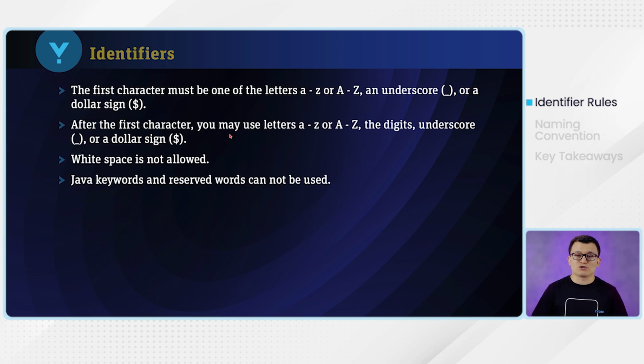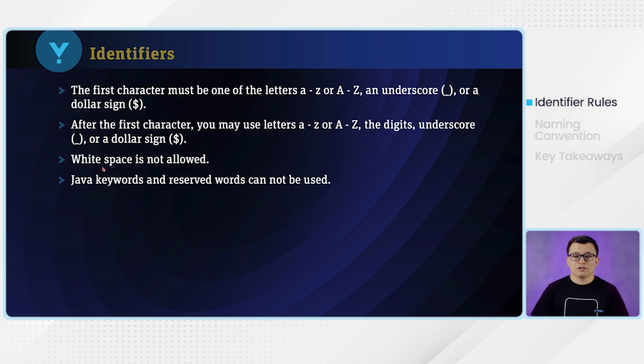If you try to add any different special character, then you would get a compile error. After the first character, you may use any letter or digit or one of those two special characters, underscore and dollar sign. To make identifiers readable and understandable, the first character of the identifier should always be a letter. Doesn't matter if the identifier is a variable, class name, package name, or method name, it should always start with a letter.